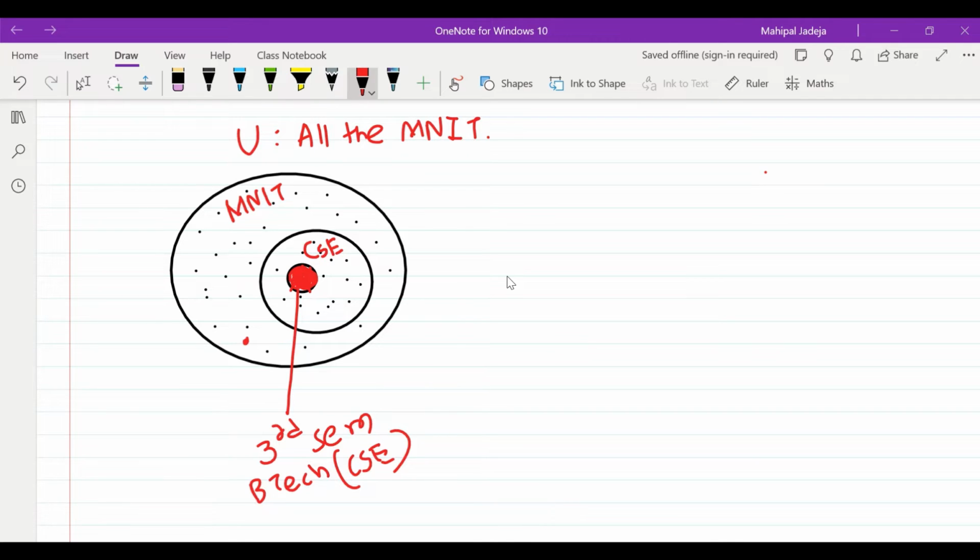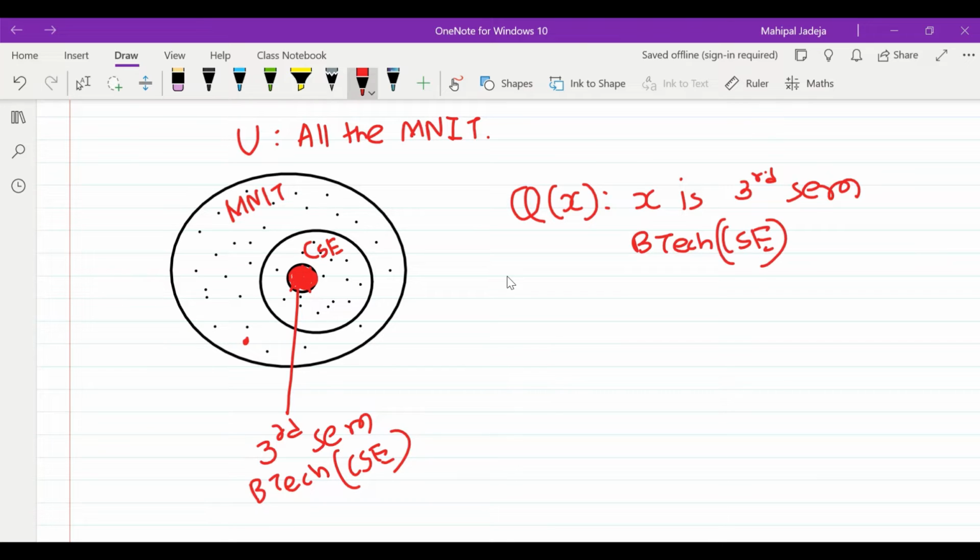So in order to do so, we can have one more predicate. Let's say the predicate is Q of x, where the underlying property is x is a third sem MNIT BTech CSE student.